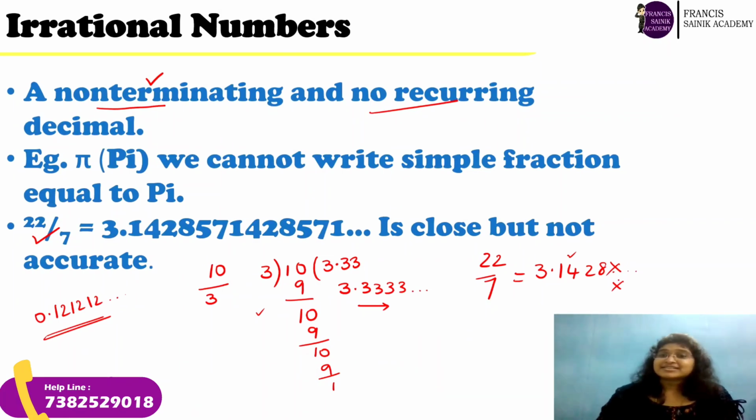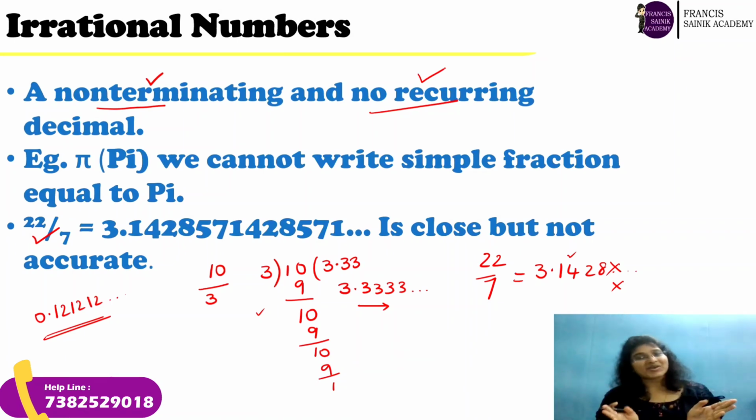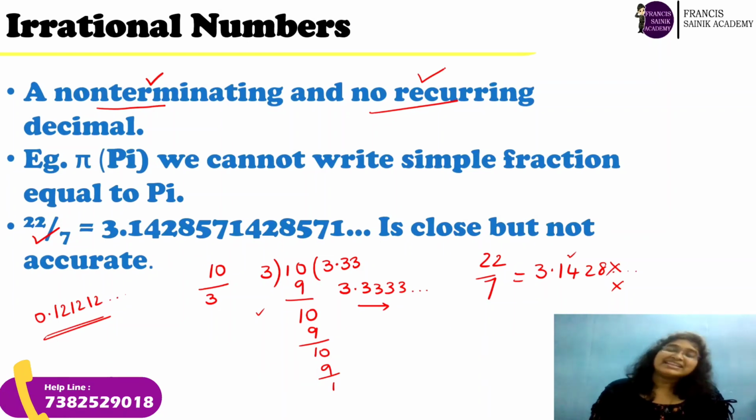So, such numbers which do not follow any pattern are called non-recurring decimals. I hope now you understood what you mean by non-terminating and non-recurring decimals, right? Such numbers are called irrational numbers. The non-terminating and non-recurring decimals are called irrational numbers.